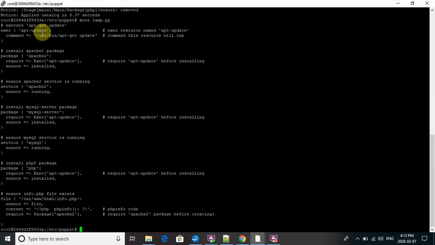the updates for the packages before running your command, just to make sure you get the last version of the packages you would like to be installed. So you have Apache 2. You have to check if the service is up and running. Same thing for MySQL, and for PHP, since it's not a service, you check if info.php has been installed, and it's enough.